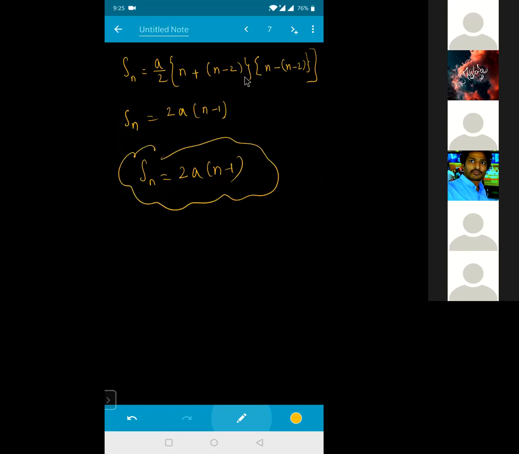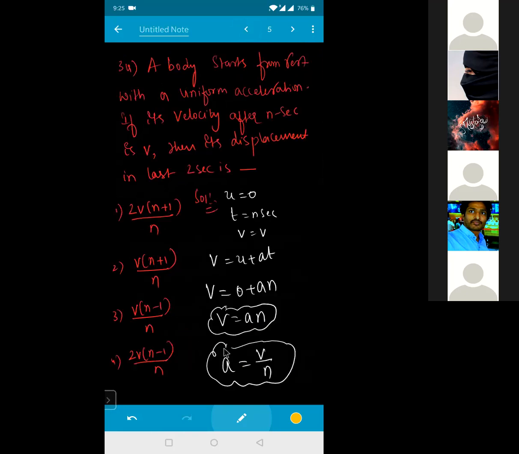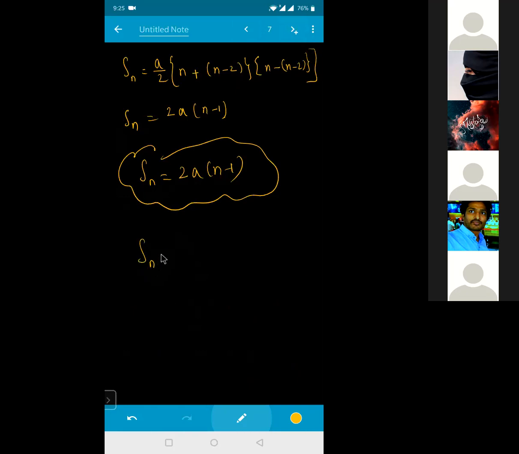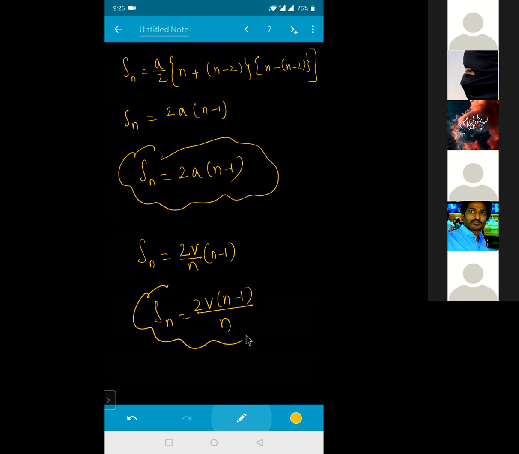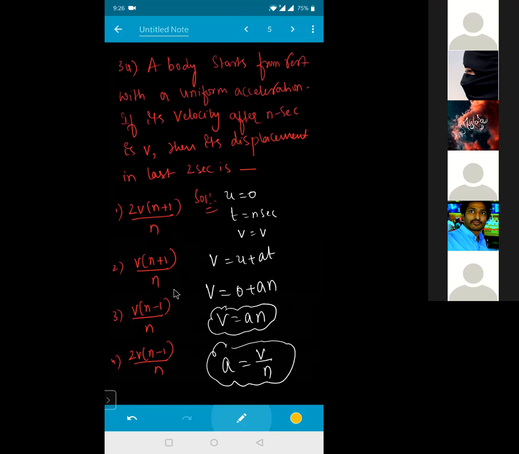But a already we know. What value of a did we get? In the previous case, the a value is equal to v by n. So I can substitute that value there. So Sn is equal to 2 into a, which is v by n, into n minus 1. So the answer will be 2v into n minus 1 divided by n. This is your answer. Is there any option matching this one? You see, n minus 1, n minus 1. Yeah, so the fourth option must be the answer for this. Got it, everyone?